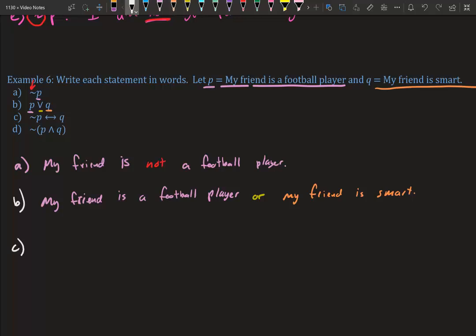All right, C, we have negation P, double arrow Q. So we have squiggle P, double arrow Q. That's negation P if and only if Q. So we have negation and then P. So to negate P, we would say my friend is not a football player.